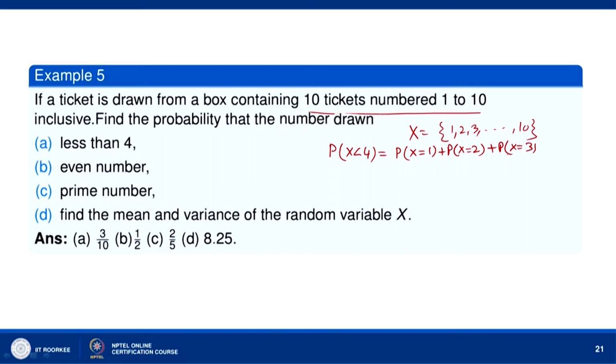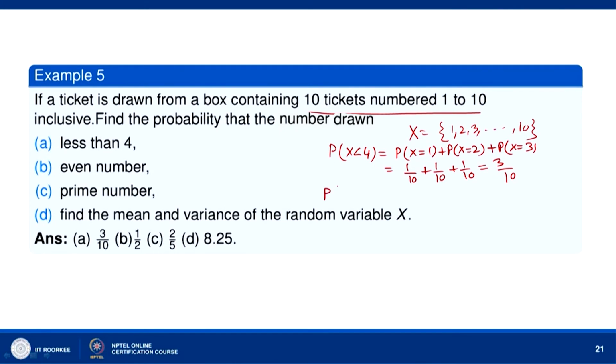It could be any number, x equal to 1 or 2 or 3, each with equal probability 1 by 10. So 1 by 10 plus 1 by 10 plus 1 by 10. When you draw a ticket from the 10 tickets numbered 1 to 10, the probability of drawing a ticket with any number x, where x takes values 1 to 10, is 1 by 10.